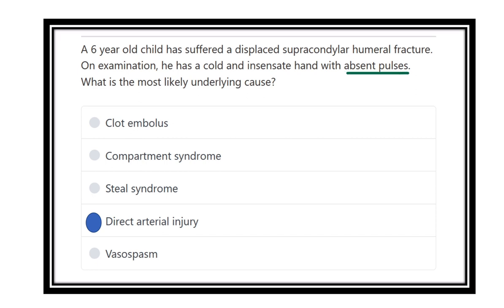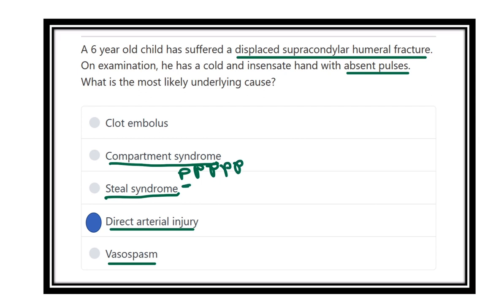So absent pulse in a displaced supracondylar fracture occurs due to direct arterial injury. Vasospasm is another option, but it occurs only for a very short period of time, and there is less injury. Steele syndrome occurs in the head area. In compartment syndrome the 5 Ps should be present, that means pain, pallor, paresthesia, paralysis and pulselessness, but here there is no 5 Ps. And a clot embolus is not possible to develop within a short time. So our answer is direct arterial injury.